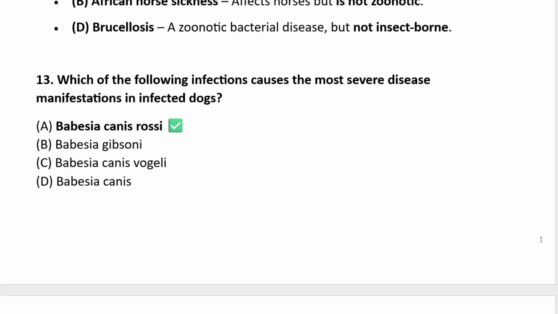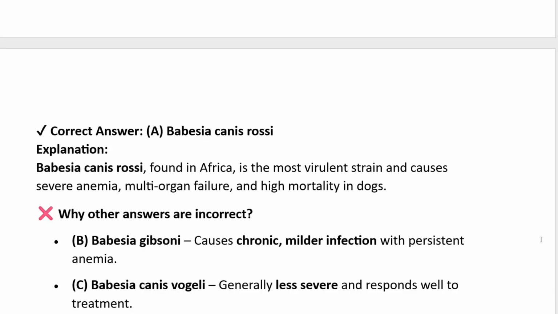Question 13. Which of the following infections causes the most severe disease manifestation in infected dogs? Babesia canis rossi, Babesia gibsoni, Babesia canis vogeli, Babesia canis. The correct answer is Babesia canis rossi. Babesia canis rossi, found in Africa, is the most virulent strain and causes severe anemia, multi-organ failure, and high mortality